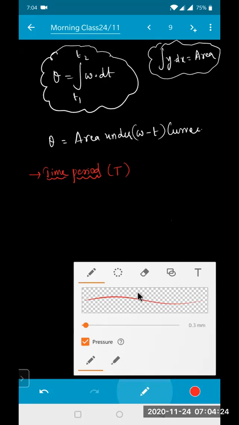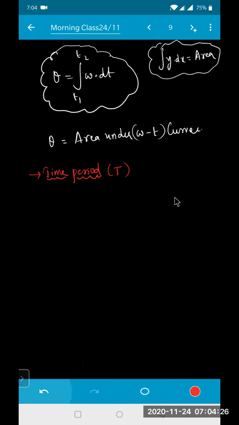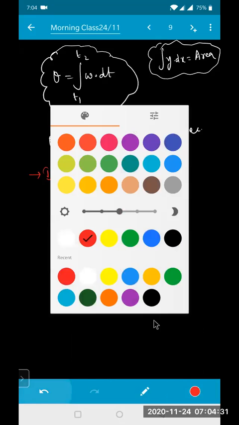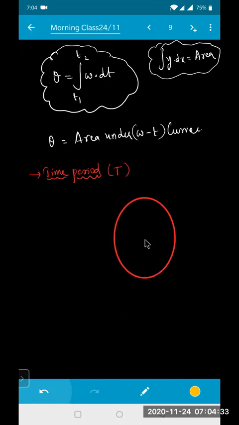Any particle moving in a circular path, something like this, moves from point A to point B. It takes some time, so it is moving with a certain angular velocity omega, and this is your angle theta. So this omega can also be written as 2 pi by capital T.